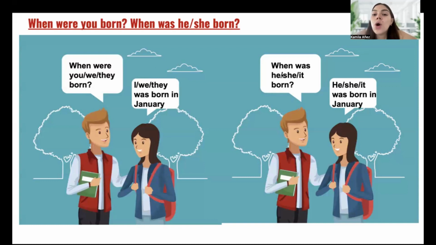Okay. When was he born? He was born in January. Or you can say any date, any month. Okay. When was she born? She was born in January. And when was it born? It was born in January. So these are some examples that we can see for interrogative or question form.